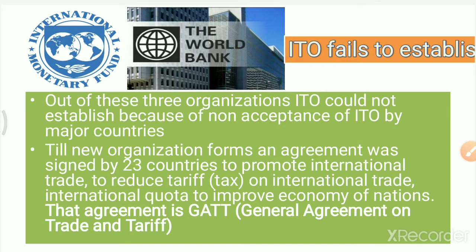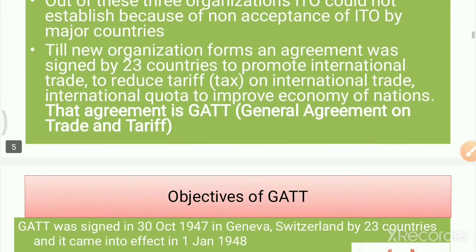Why did it fail to be established? Because the American government rejected it. They were not interested in being part of this International Trade Organization. That's why the rest of the countries formally signed an agreement, and that agreement is known as GATT, that is General Agreement on Trade and Tariff.